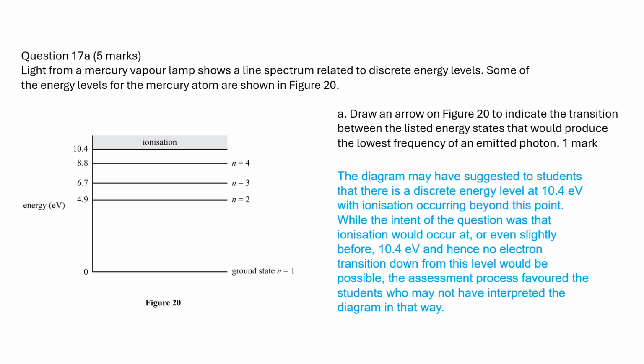The lowest frequency of an emitted photon means the narrowest gap between energy levels. The electron dropping down from level 3 to 2 emits the lowest frequency of photons because this is the narrowest gap. The arrow must be directed down because of the emitted photon.